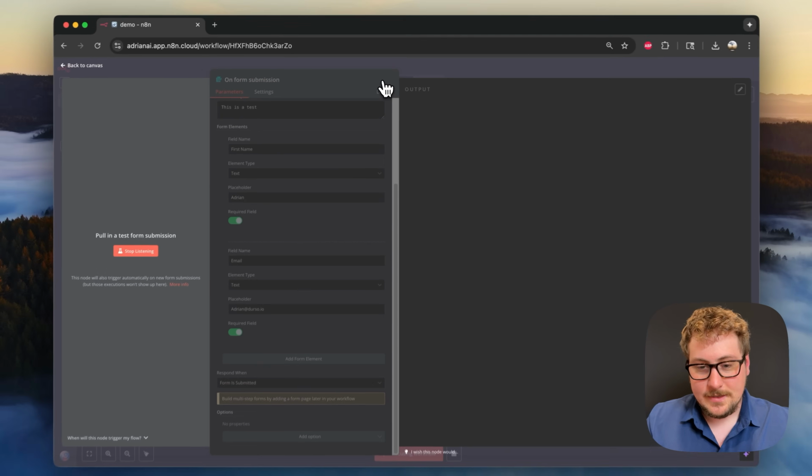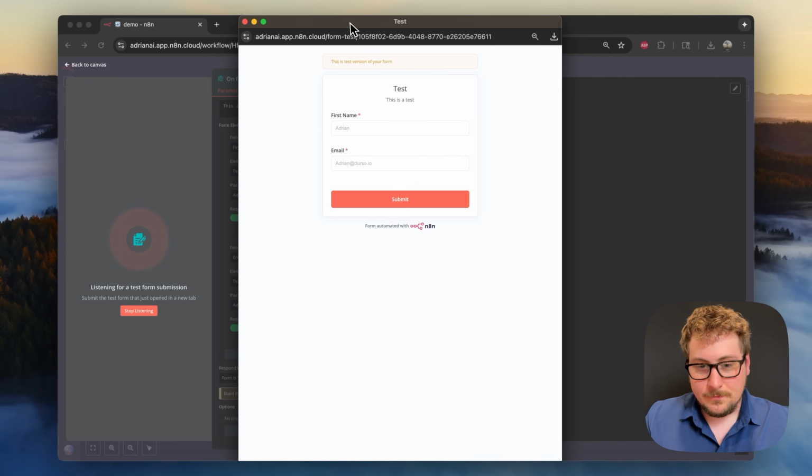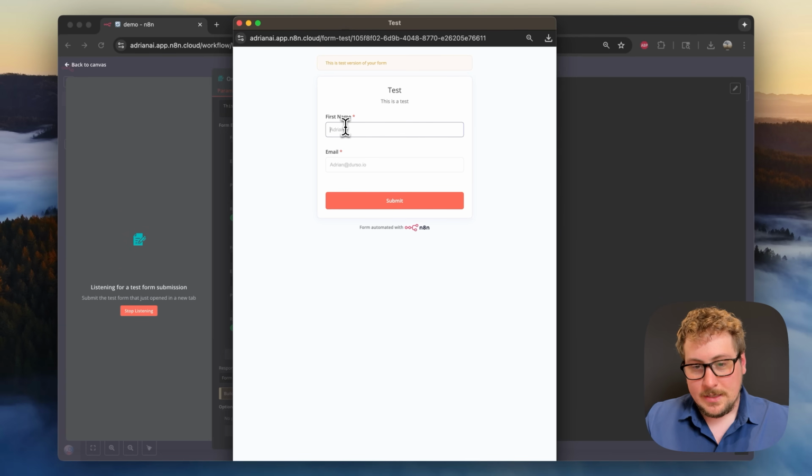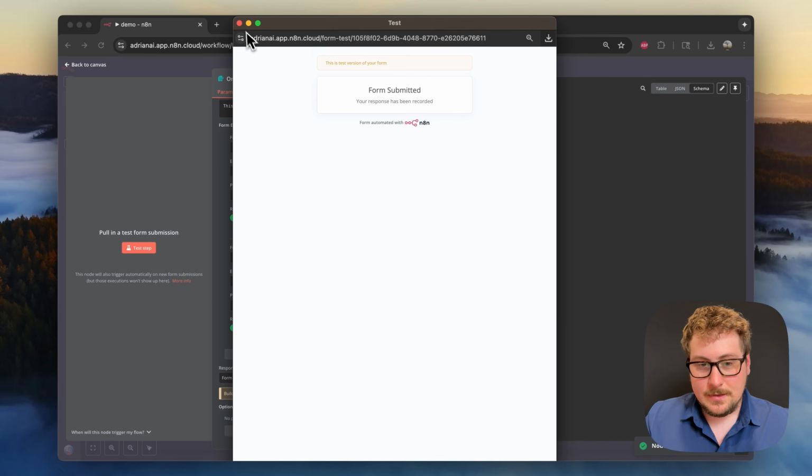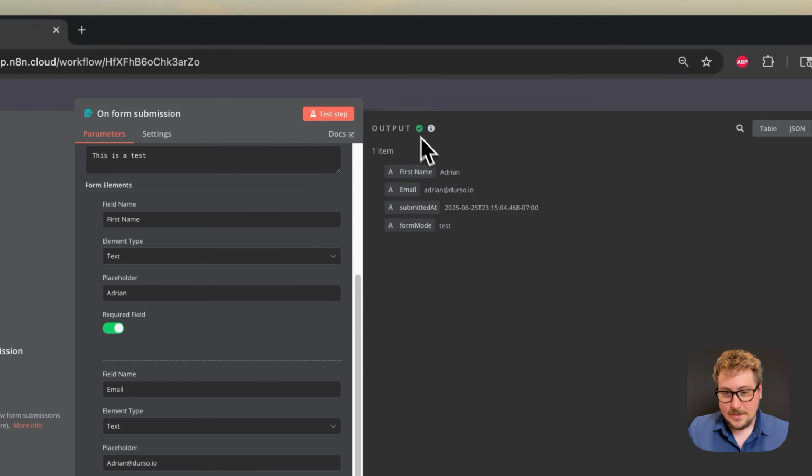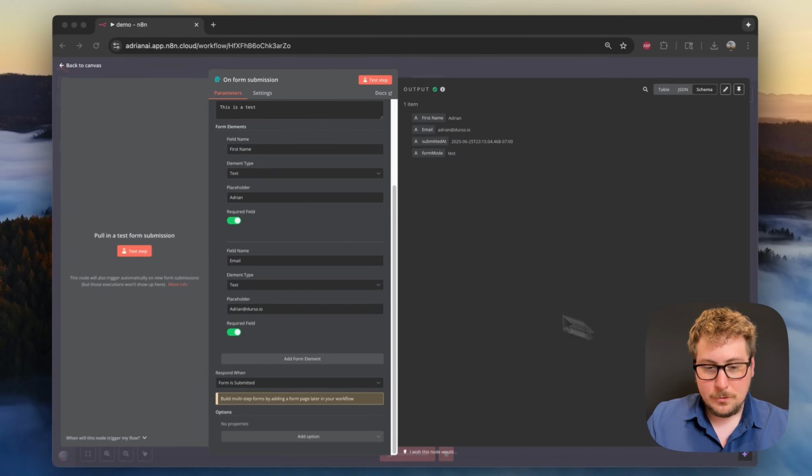Now I'm going to hit test step, and you'll see, hopefully my screen recorder gets it, it pops up where you can type your name and your email. And obviously the placeholders were just there to show people. For example, we hit submit, and then we go back here, and you can see it's outputting the name, email when it was submitted. So that's pretty simple.